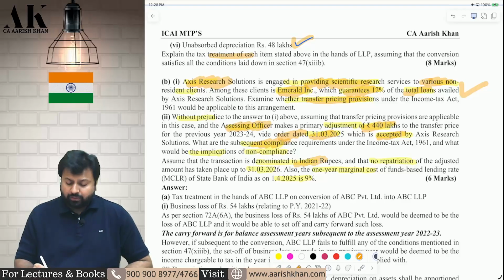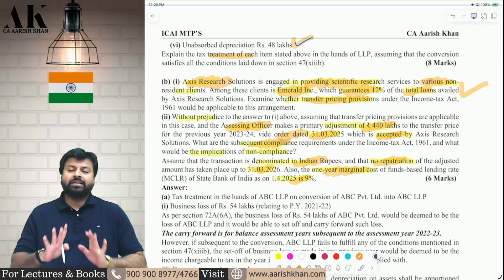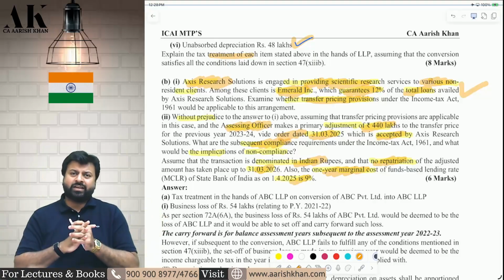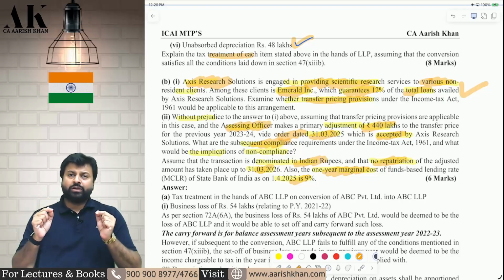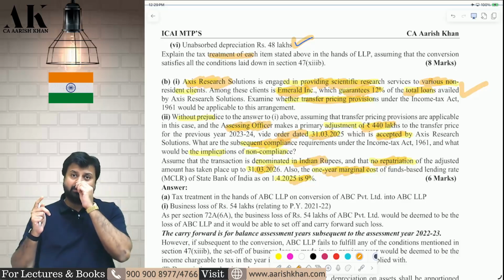Transaction is denominated in rupees. No repatriation of money till 31st March 2026. 1 year MCLR is 9% of SBI. So we have to write the entire provision of secondary adjustment. Because the AO has passed an order on 31st of March 2025, the assessee should bring back the money to India, repatriate the money to India within 90 days from the date of order. If the money is not repatriated to India within 90 days from date of order, then secondary adjustment will apply.